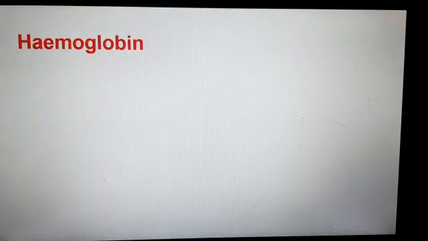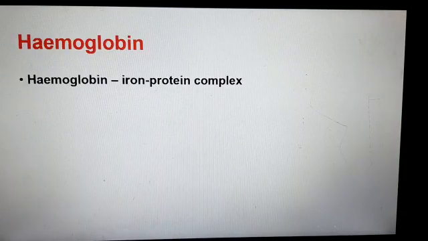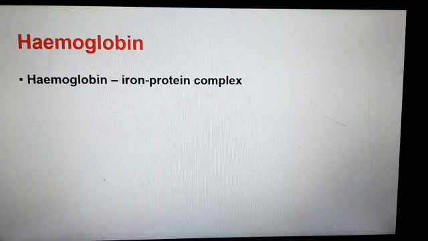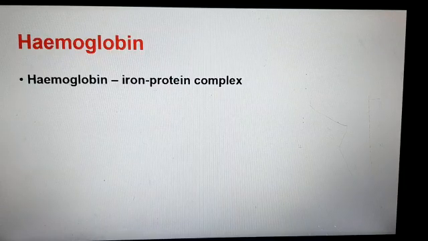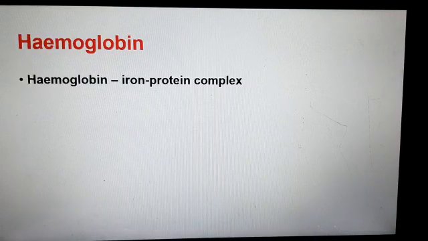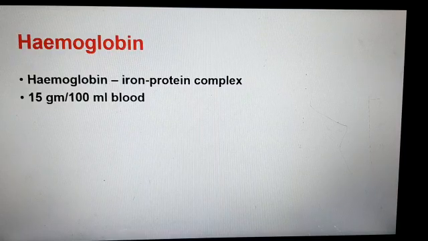Now let's learn about hemoglobin. Hemoglobin of an RBC is an iron protein complex responsible for carrying oxygen and carbon dioxide. It quickly combines with oxygen to form oxyhemoglobin and with CO2, that is carbon dioxide, to form carboxyhemoglobin. The normal quantity of hemoglobin is about 15 gram per 100 ml of blood.